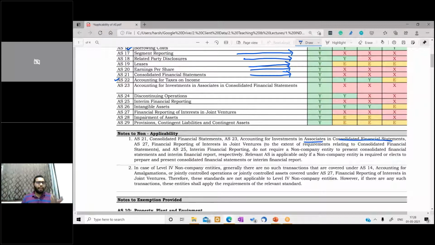In case of level 4 entities, generally there are no such transactions that are covered under amalgamation or jointly controlled operations. So that's why these are kept out of the scope for those level 4 entities. Okay, now we'll discuss each exemption in detail one by one.